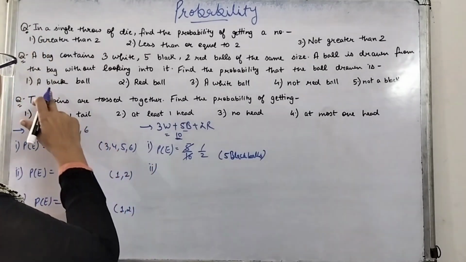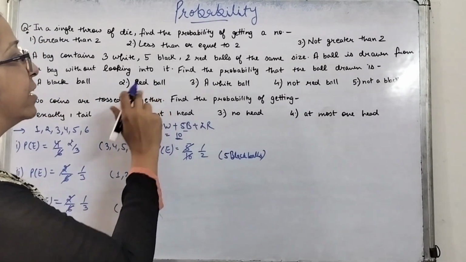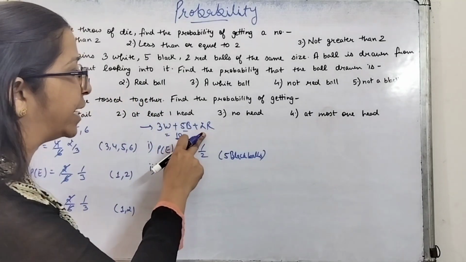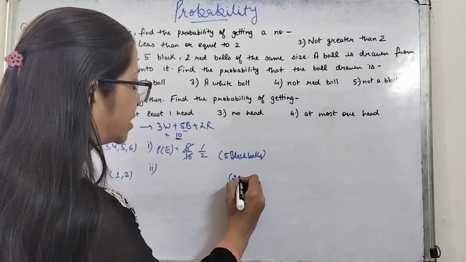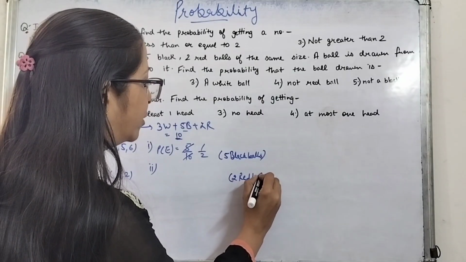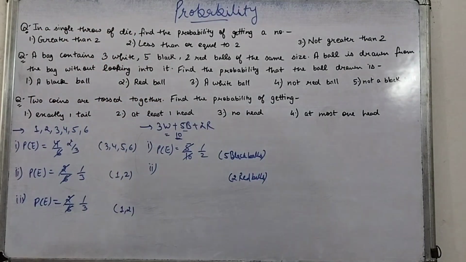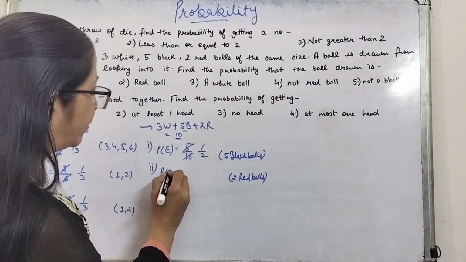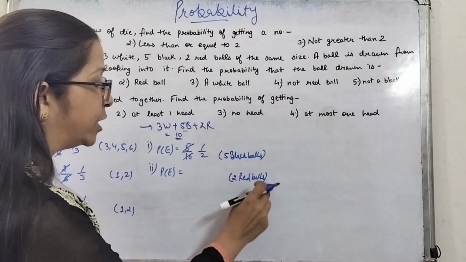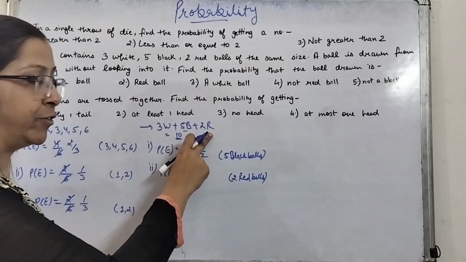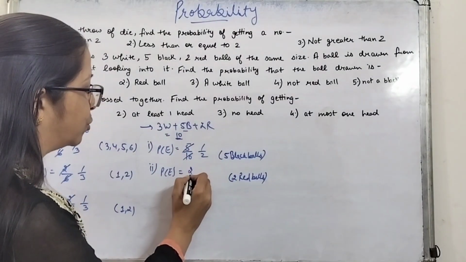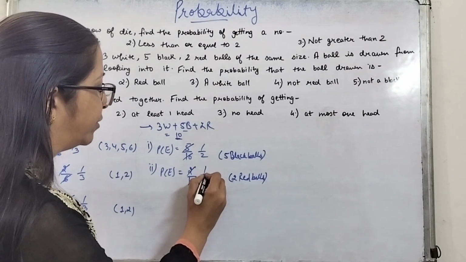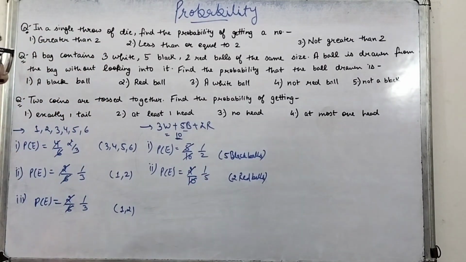Second is the probability of getting a red ball. Red ball is our favorable condition. So red ball, how many red balls are we having? 2. So the favorable outcomes are the 2 red balls. If any of these 2 red balls is picked, it will be favorable. So the total number of favorable outcomes is 2 and total possible outcomes is 10. So the probability of the event will be 1 upon 5.